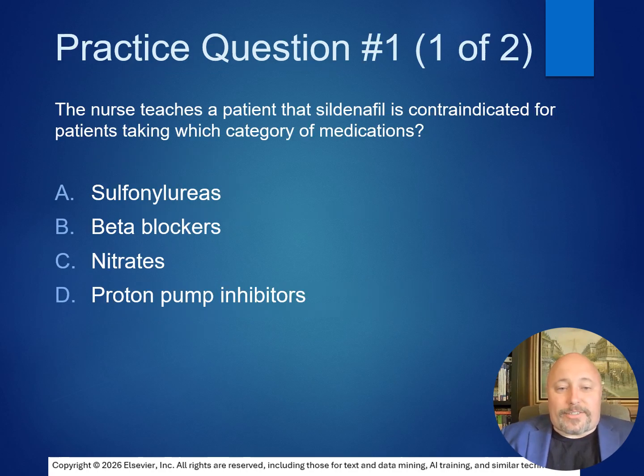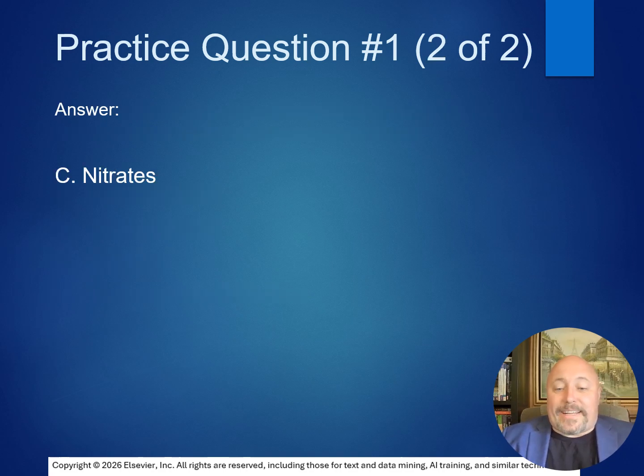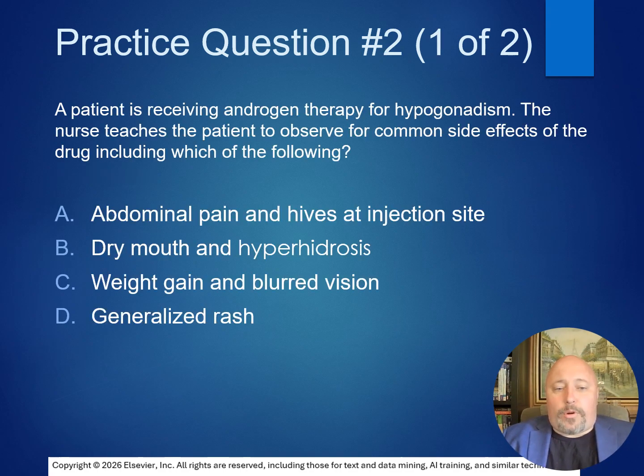For our first practice question, a nurse teaches a patient that sildenafil is contraindicated for patients taking which category of medication? A, sulfonylureas, B, beta blockers, C, nitrates, or D, proton pump inhibitors. And that answer is going to be C, nitrates. Nitrates are massive vasodilators, just like sildenafil is also a vasodilator, and you never want to combine the both for risk of critical hypotension.